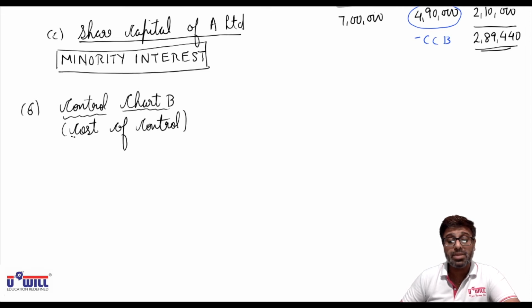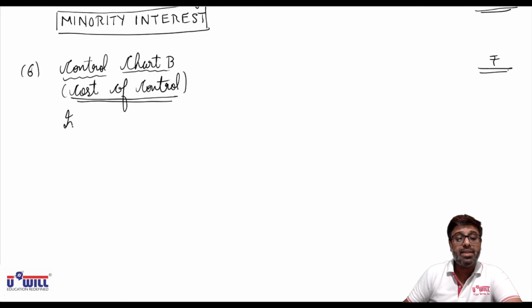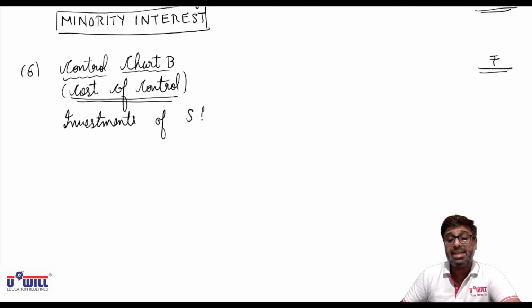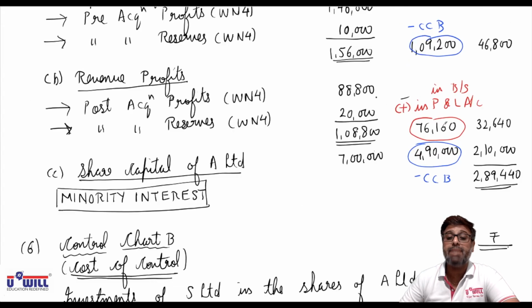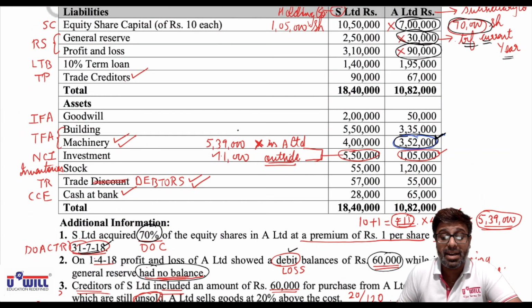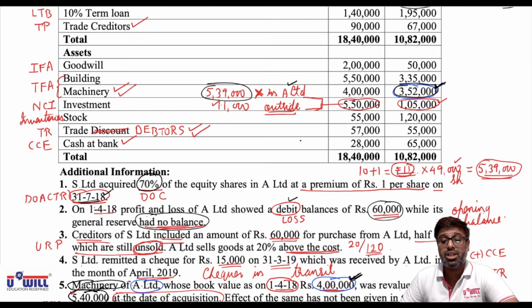Now how do we make this working note 6 of cost of control? We will start with investments of holding company S Limited in the shares of subsidiary company, that is A Limited. In this balance sheet we have already classified that 5,39,000 are the investments of holding company in the shares of A Limited.